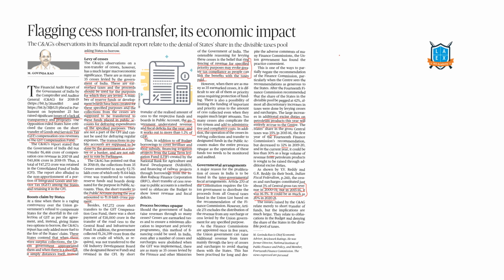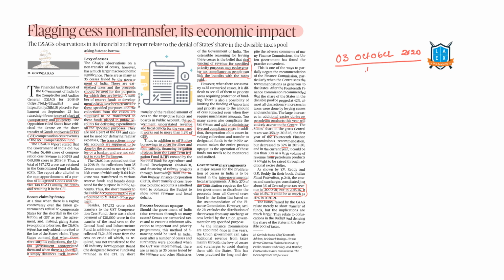Let us start the discussion on today's newspaper, that is 3rd October 2020. The first article for discussion is "Flagging Cess Non-Transfer, Its Economic Impact". It is a beautifully written article. From this you can understand how to present an essay in your examination. Mr. Govinda Rao is very effective and also intellectual on fiscal federalism.